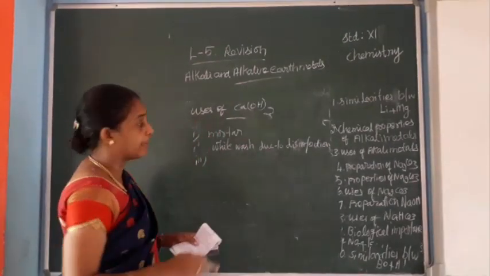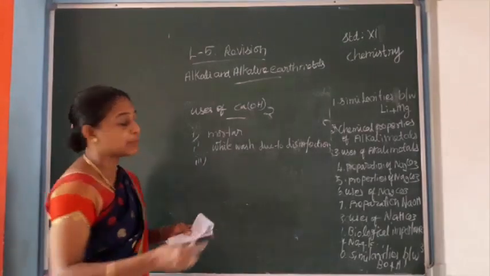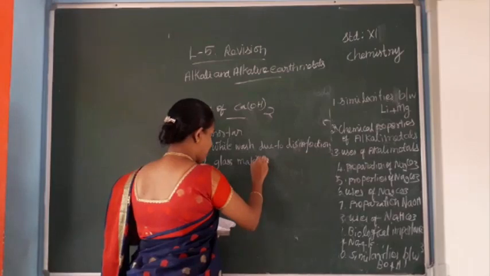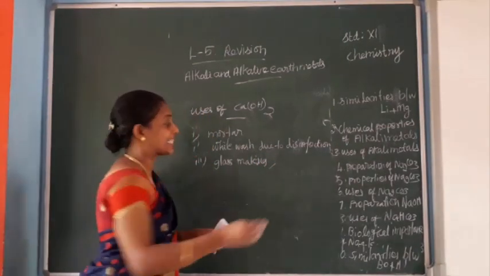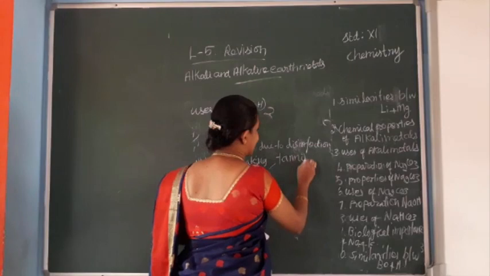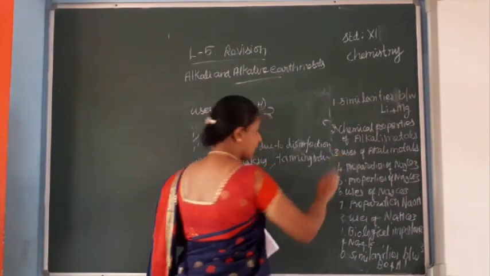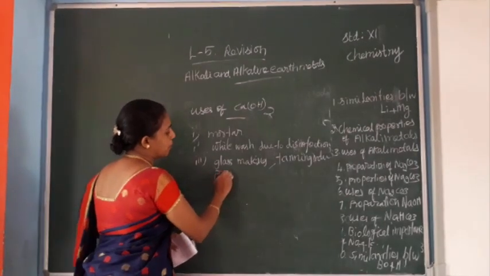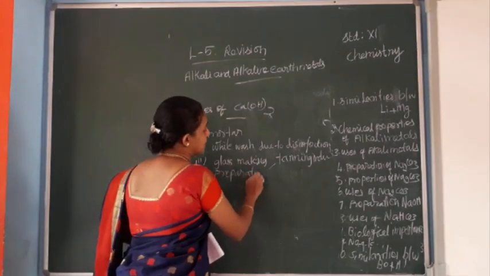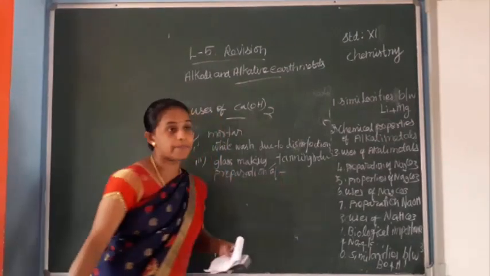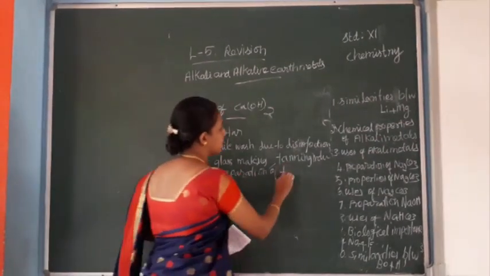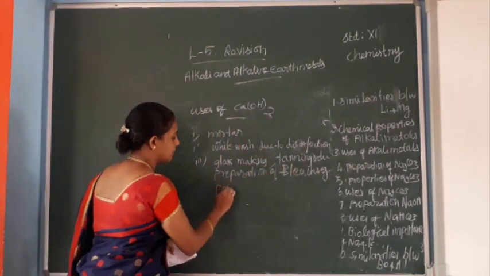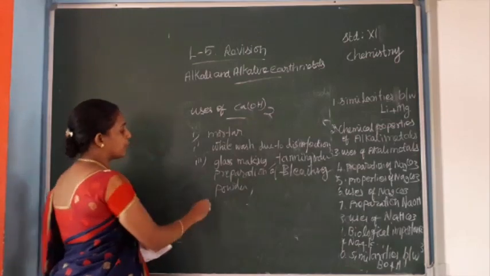Next, slaked lime is used in making glass and in the tanning industry, in the preparation of bleaching powder, and in the purification of sugar also.